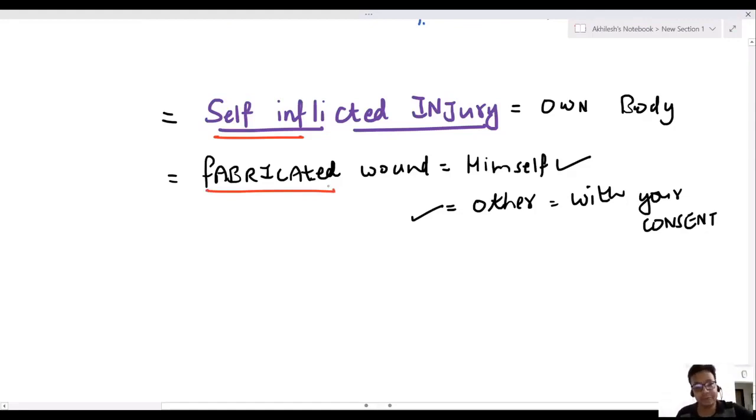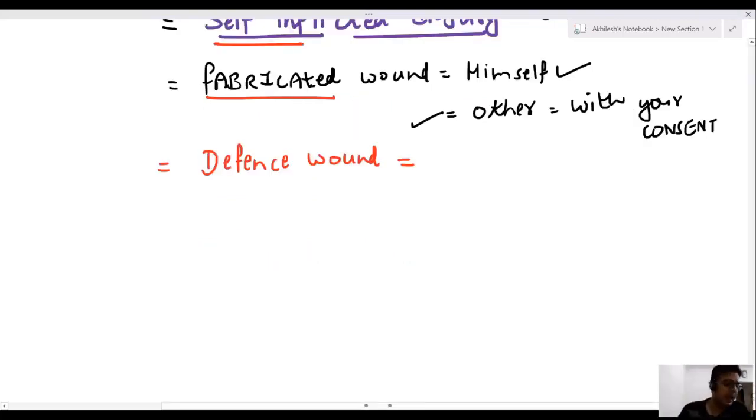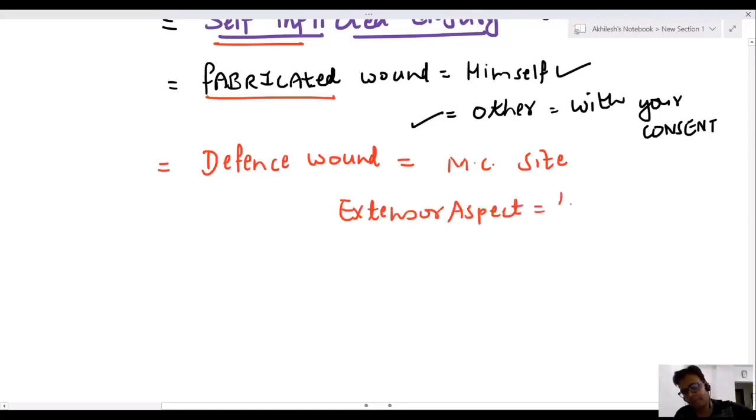Defense wound, sir. Friends, you are defending, means someone is hitting and you are defending. The most common site is the extensor aspect of the forearm. This is the extensor aspect of forearm. This is the most common site. Knuckles, this area. This is knuckle, the metacarpophalangeal joint.